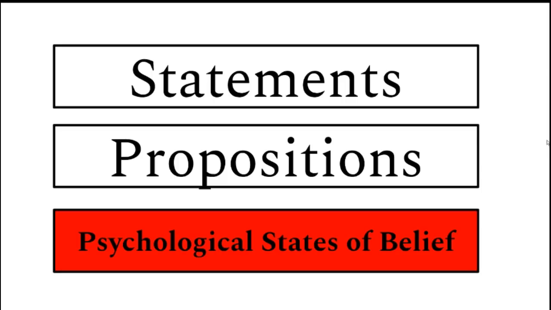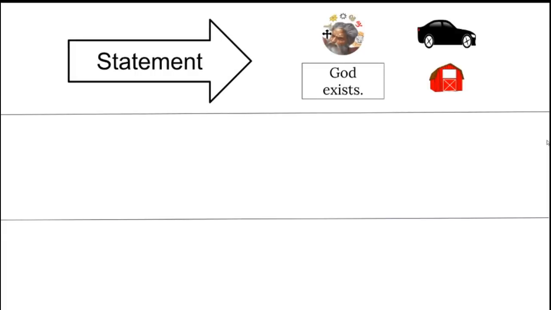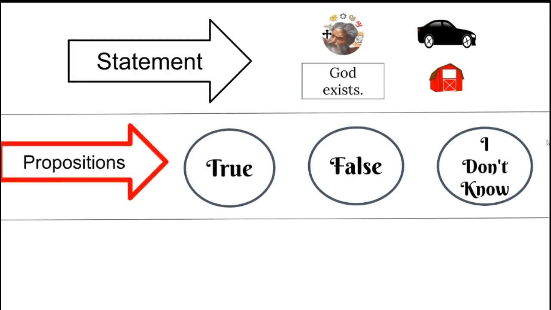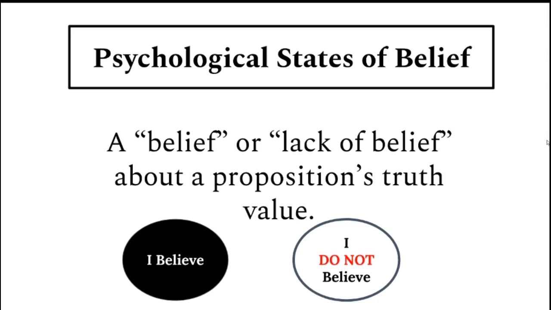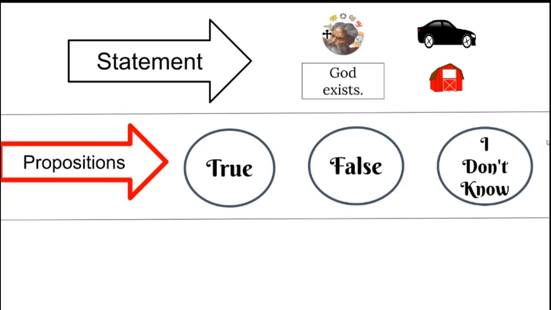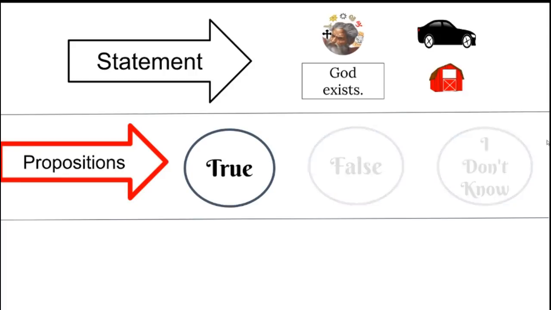So now let's look at psychological states of belief. Well, first we have statements, and the statement we're going to be focusing in on is God exists. We have three propositions based on that statement. It's true, it's false, or we don't know. But a psychological state of belief is a belief or lack of belief about a proposition's truth value. I believe or I don't believe. So here we have our three propositions. God exists is true, God exists is false, and God exists I don't know.